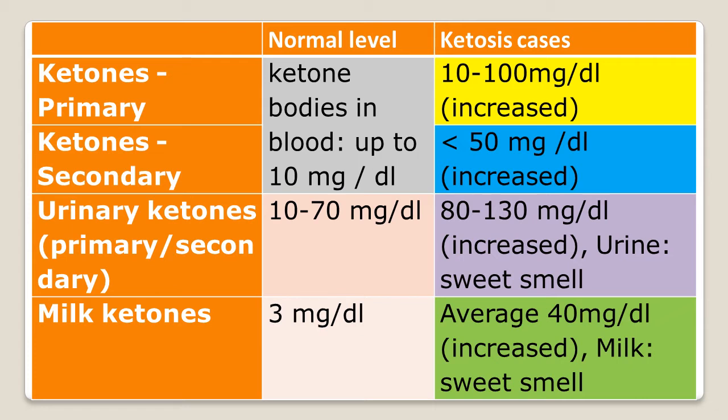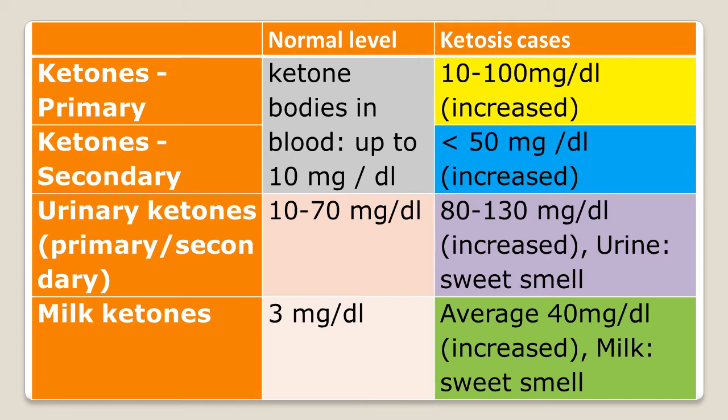Now, about the ketone bodies in the urine. The normal level of ketone bodies is 10 to 70 milligram per dl. In urinary ketones, primary and secondary, in ketosis cases, it is increased to 80 to 130 milligram per dl. And if the clinician smells the urine, there will be a sweet smell from the urine. This is also a clinical diagnosis.